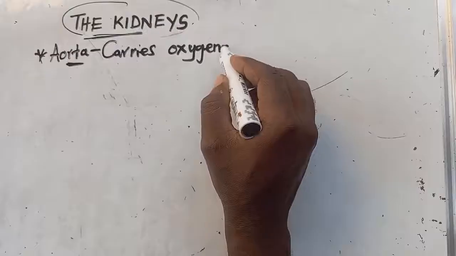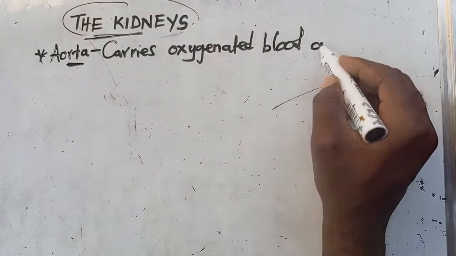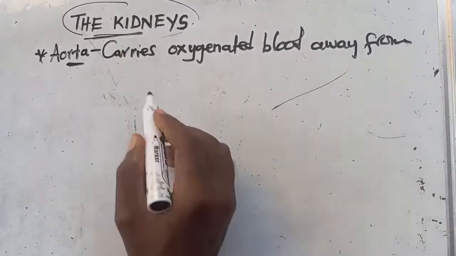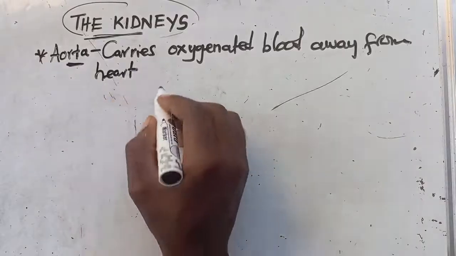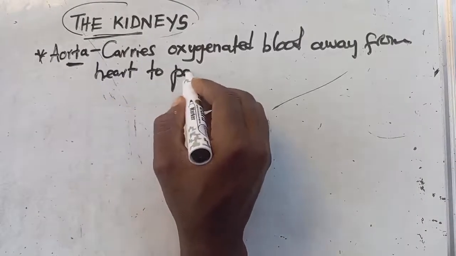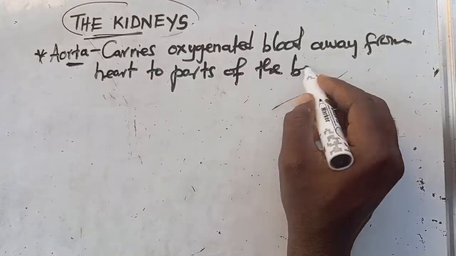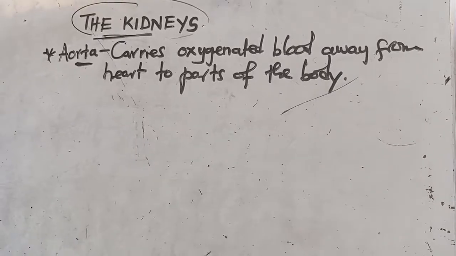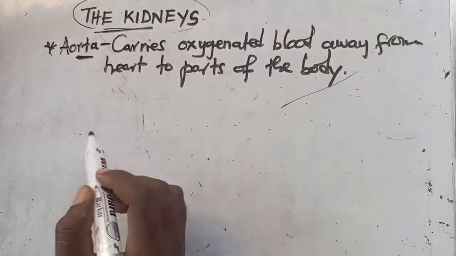It is going to carry the oxygenated blood away from the heart to parts of the body, which includes the kidneys, because the kidneys are also part of the body. This is what you need to understand. This is the function of the aorta.